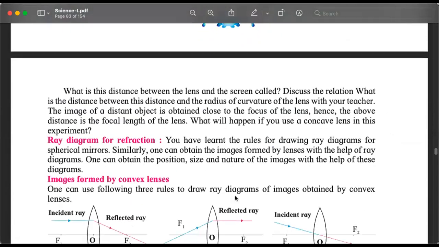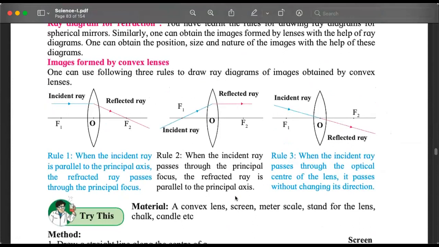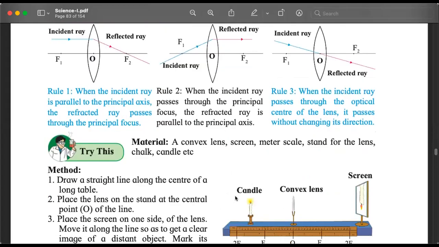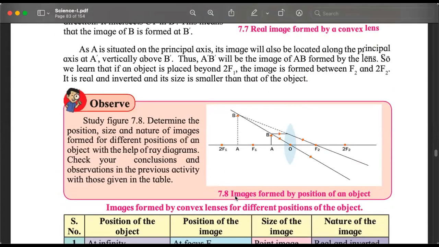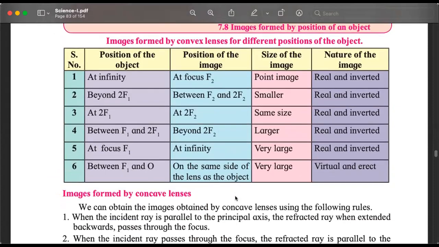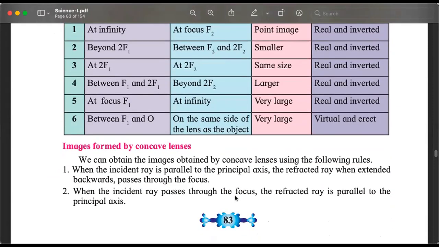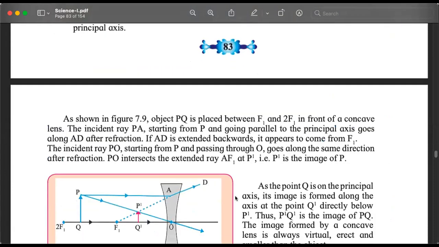Not only that, because of these lenses, if we have trouble seeing, some people cannot see things that are far away. Some people have problems reading things which are very close to our eyes. Those diseases, those problems can also be fixed using lenses, and they work on the phenomenon of refraction. This is what the next two chapters are about: refraction of light and how the lenses function, concave and convex.